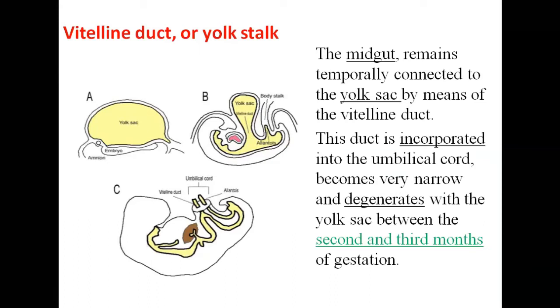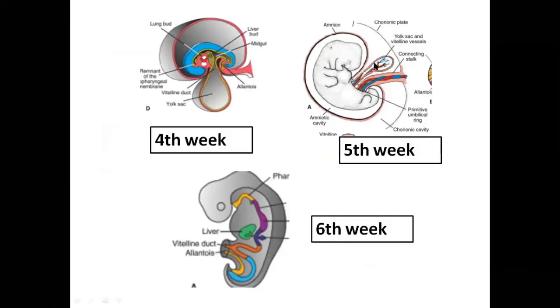This duct is incorporated into the umbilical cord, becomes very narrow and ultimately degenerates with the yolk sac between the second to third month of gestation. With the yolk sac, gradually its size is decreasing and ultimately the vitelline duct will disappear.